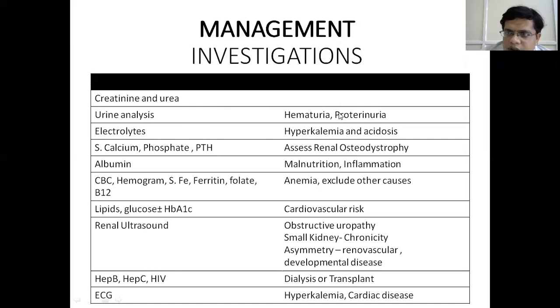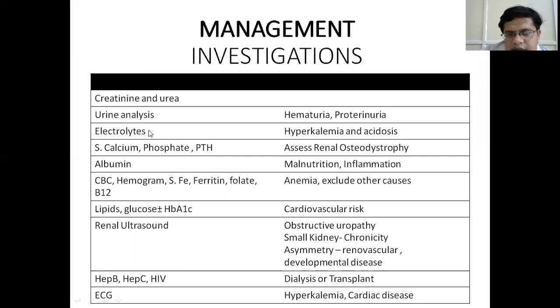The more the proteinuria, the greater the risk of progression of kidney disease and cardiovascular death. And then hematuria. Hematuria indicates the etiology of the kidney disease. So hematuria is seen in conditions like IgA nephropathy, which is an important cause of chronic kidney disease.